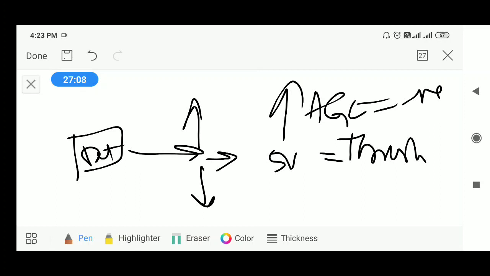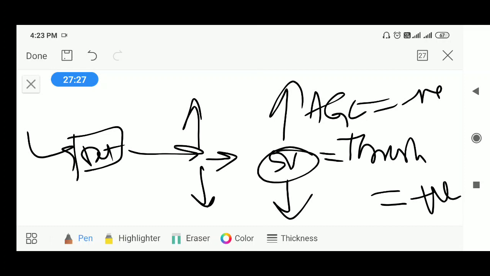When the output of the detector is less than the threshold voltage, that is less than 5 volts, the AGC should be positive, because the detector output is less due to weak signals, so that should be amplified more. If the output of the detector is exactly 5 volts, the AGC signal should be 0.